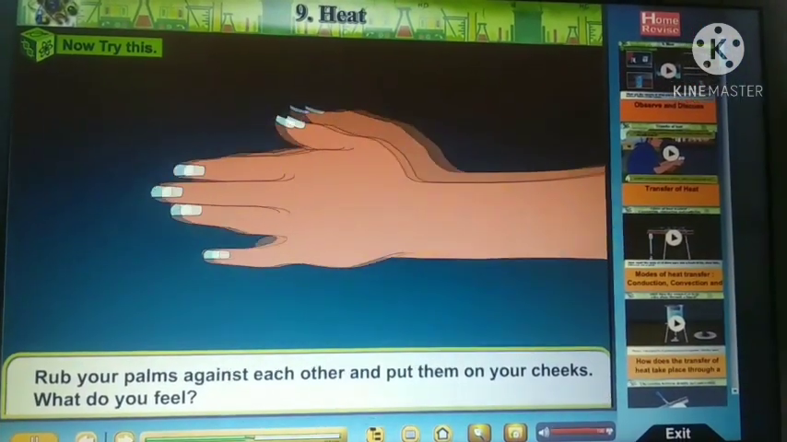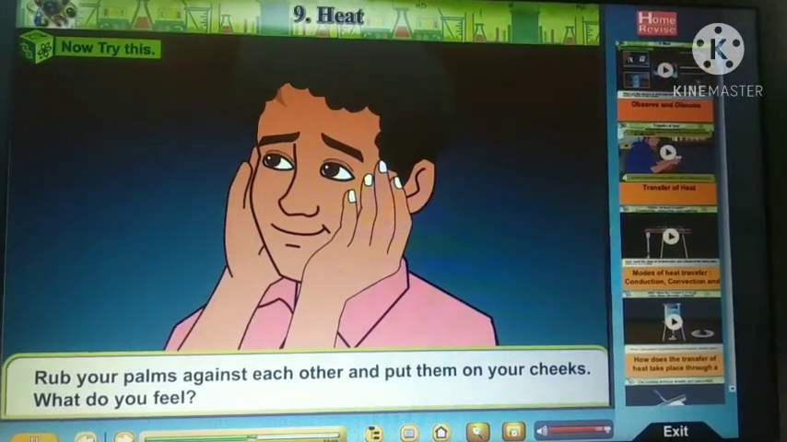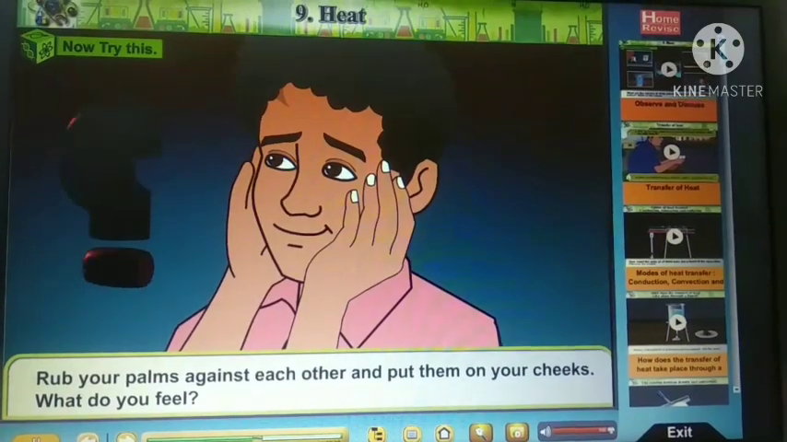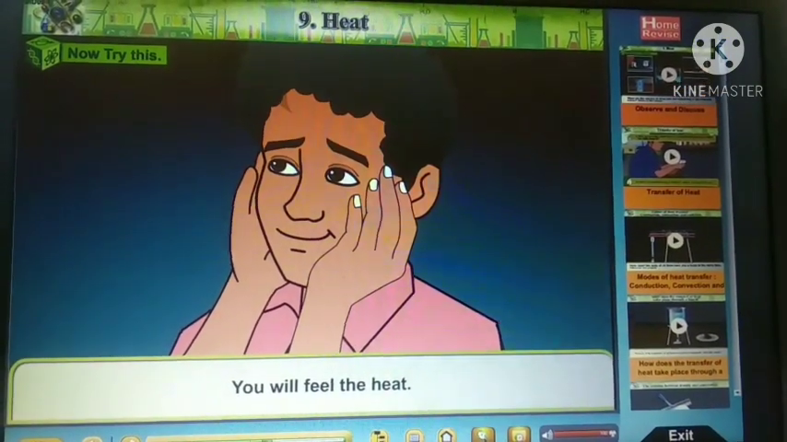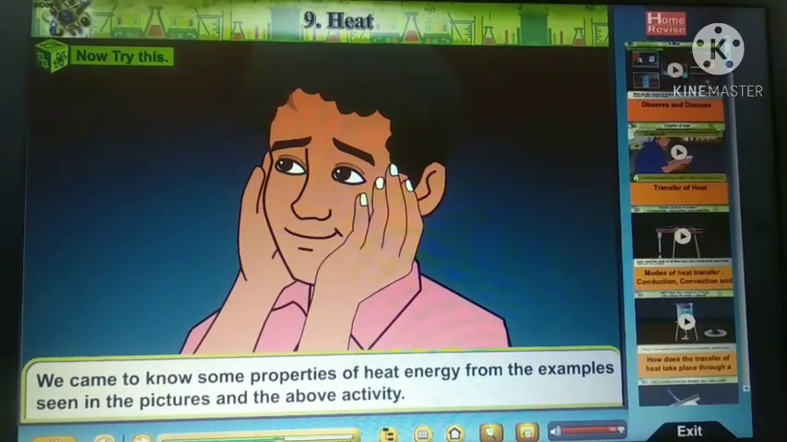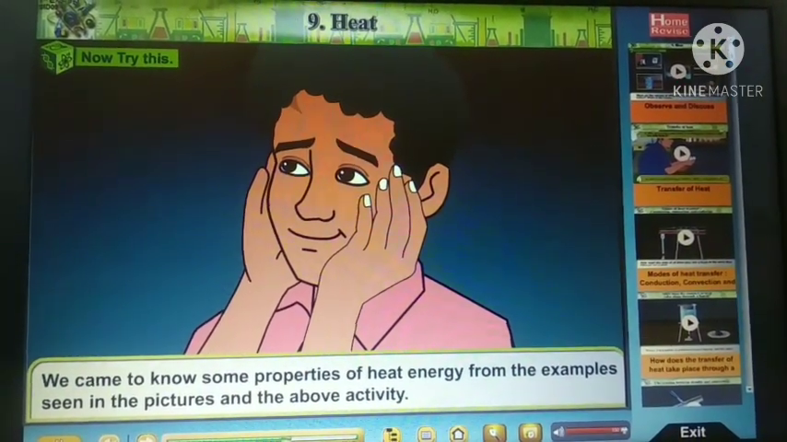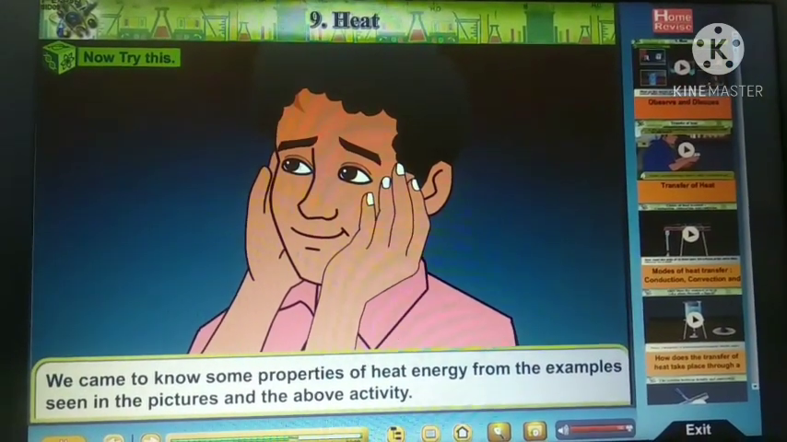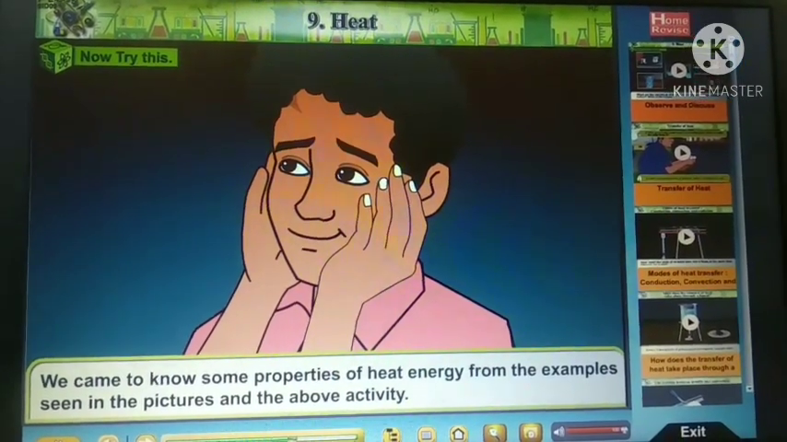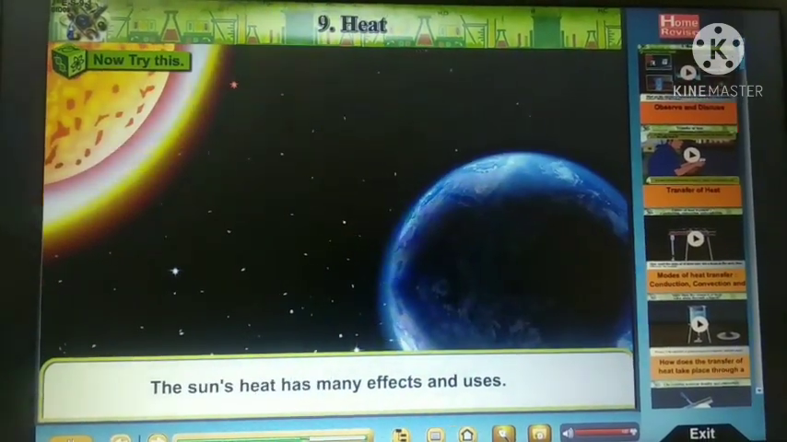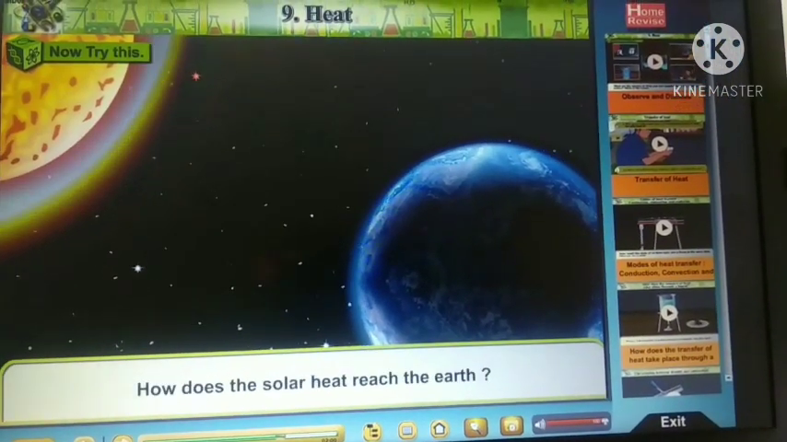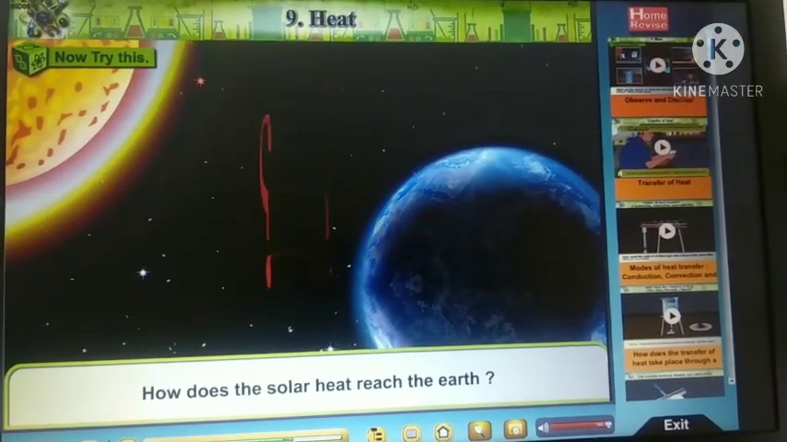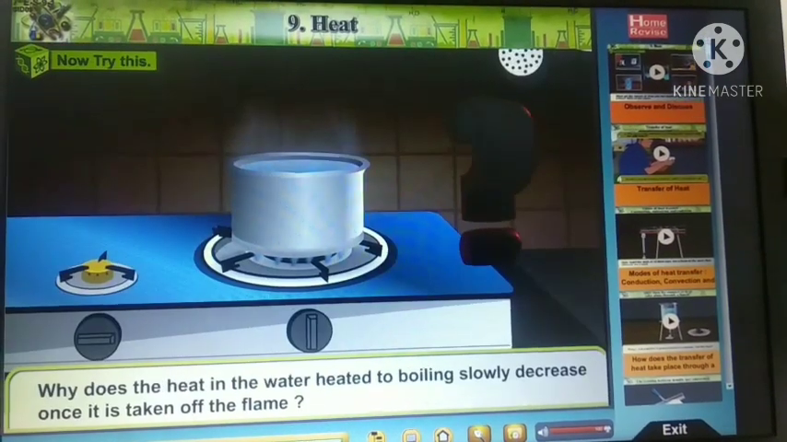Now you can rub your palms against each other and put them on your cheeks. What do you feel? You feel heat. We came to know some properties of heat energy from the examples seen in the pictures and the above activity. The sun's heat has many effects and uses. How does the solar heat reach the earth?